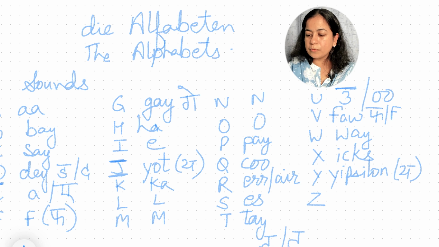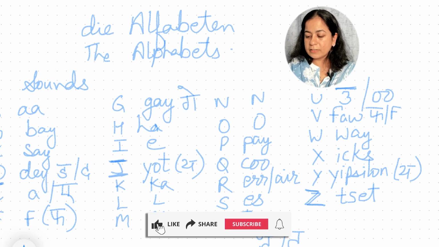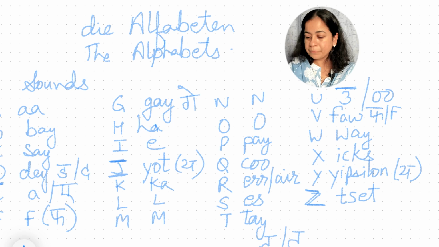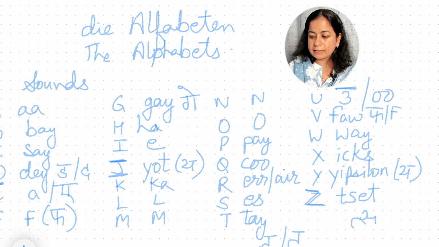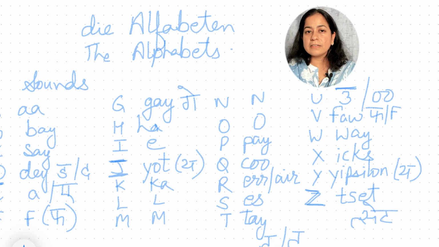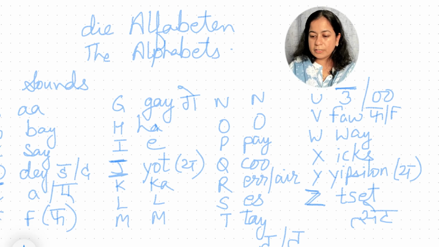So basically we should know that if a word is starting with J or Y, we should know the spelling because both the sounds are the same. Now this is the last character as per the English language, that is Z, but here it would take 'tset'. We don't have to read it as 'T set', because in English we don't have half alphabets. On the basis of Hindi, we take the half 'T' sound, 'tset'. It would be written like this, and it's very quick. So these are the 26 alphabets.